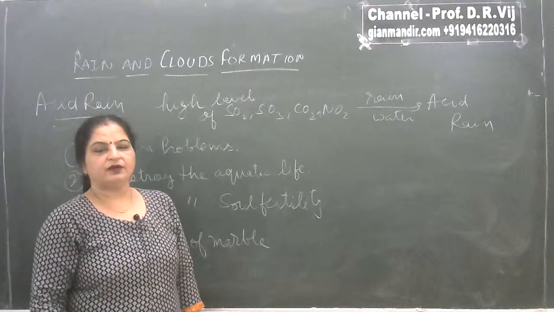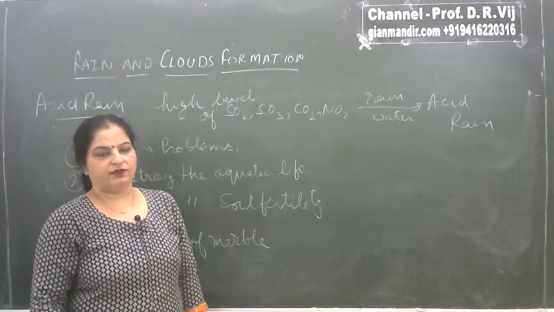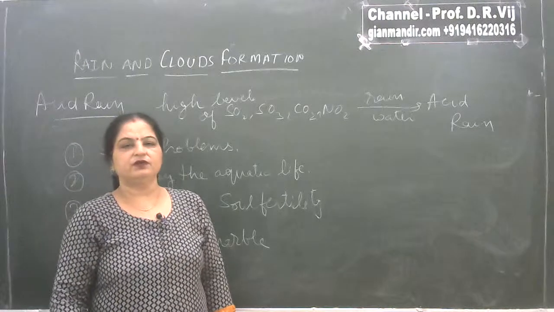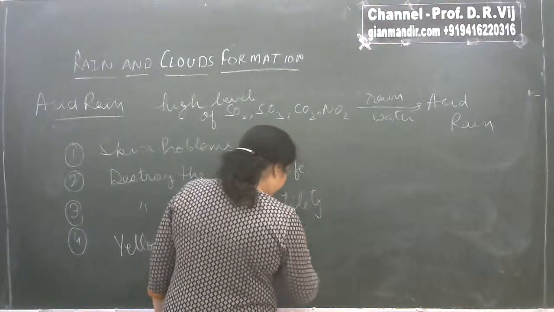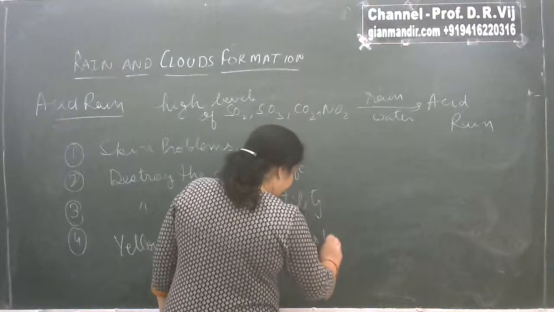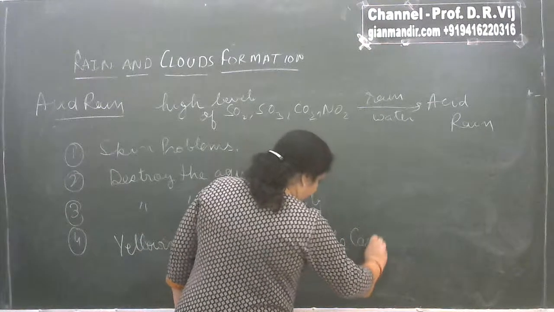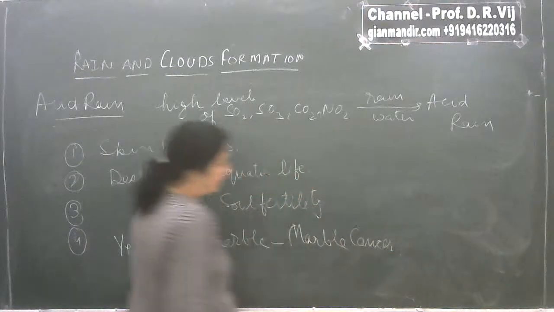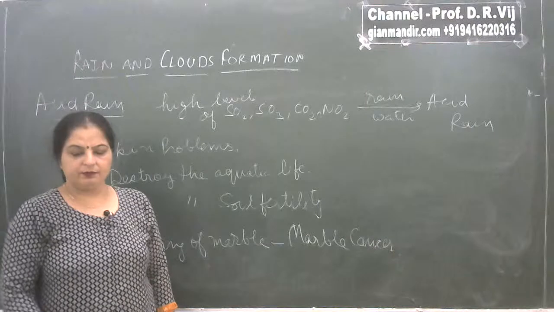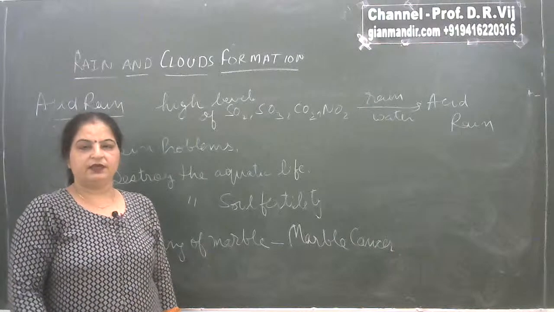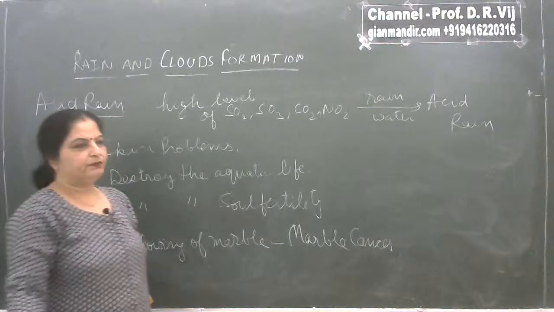You must have heard about the yellowing of one of the 7 wonders of the world, the Taj Mahal, and this yellowing of marble is known as marble cancer. So these are some of the consequences of another phenomenon, that is acid rain.